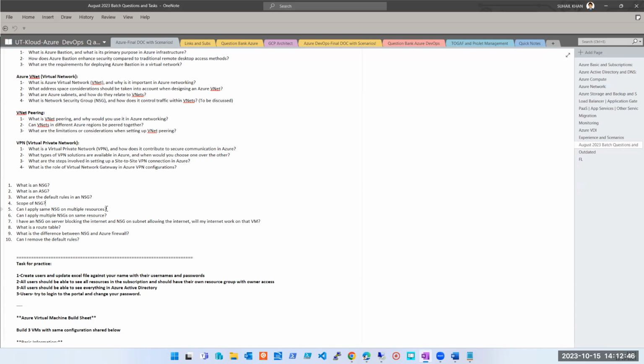Yes, we can. And here, when I say multiple resources, those could be only two resources, subnet or NIC. So multiple subnets or multiple NICs. Just because I say resources, that does not mean I can apply NSG on a storage account. I hope you understand that, right? Here, resources means again NIC or subnet. But the question is, can I apply it on multiple resources, multiple NICs or multiple subnets or a combination of them? So the answer is yes.